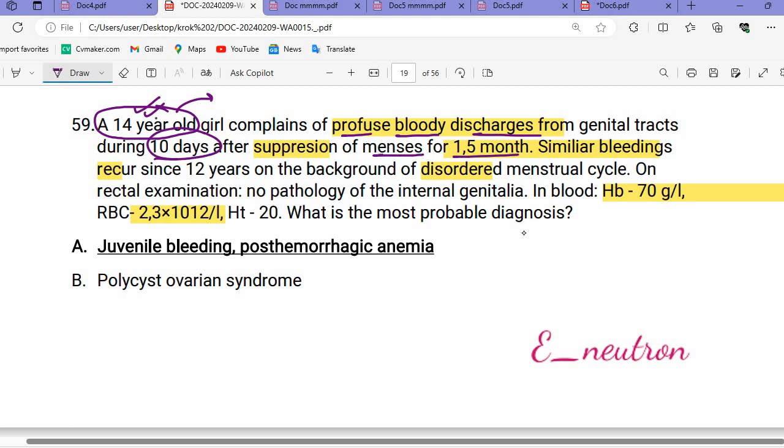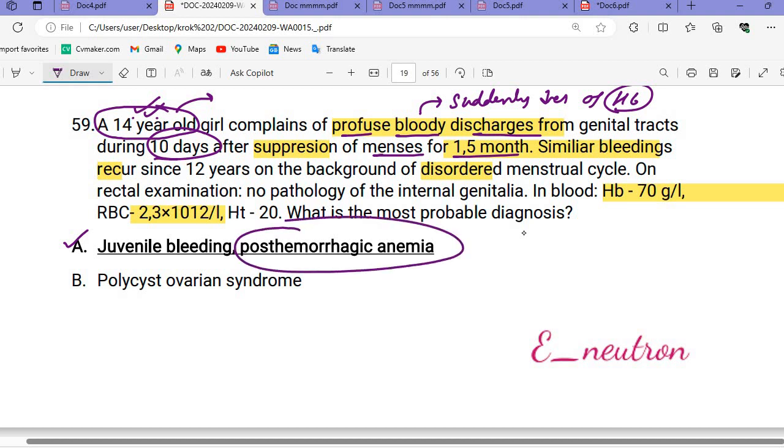This is a juvenile girl, so we call this juvenile bleeding. If there is profuse bloody discharge, it will lead to a sudden decrease of hemoglobin, and we call this condition post hemorrhagic anemia.